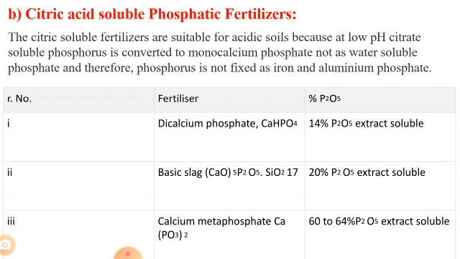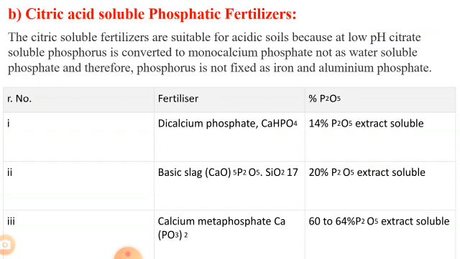So here we can see the chart. In this chart there are citric acid soluble phosphatic fertilizers. The fertilizers are dicalcium phosphate, and the phosphorus pentoxide percentage of that fertilizer is 14% P2O5, that is citrate soluble.